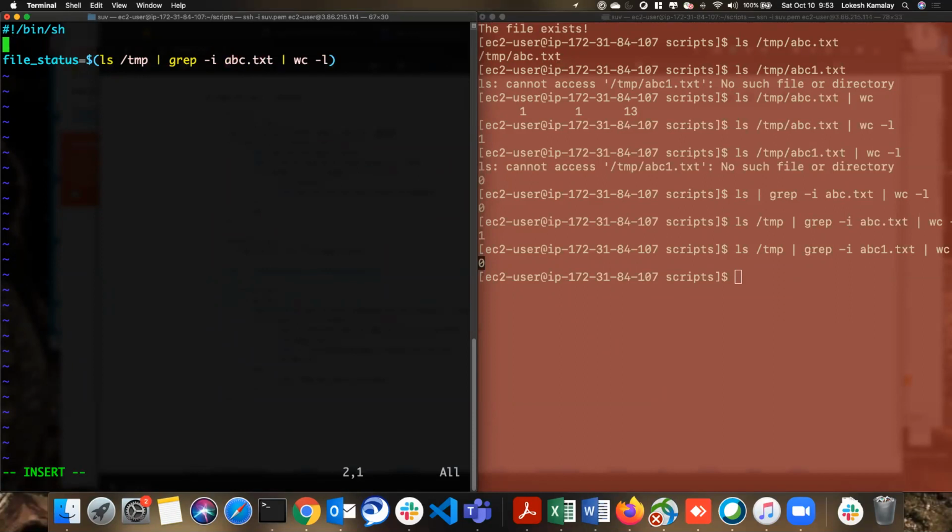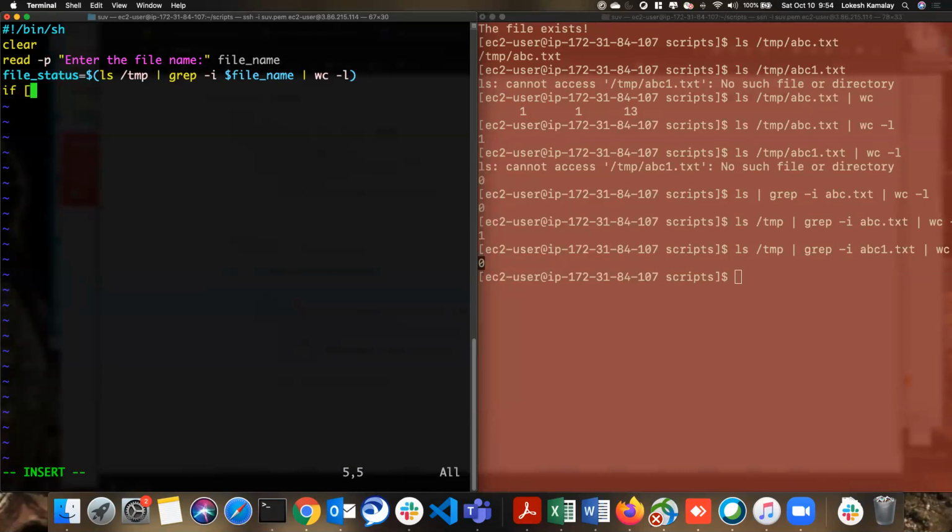We know read, right? Let me first clear the screen. read -p, enter the file name. I'm storing it inside the file_name variable. So here I'm just saying file name. I'm not hard coding the file name now. Whatever you pass as a file name, I'll verify inside /tmp. So I got this file status. I'm verifying my conditions here.